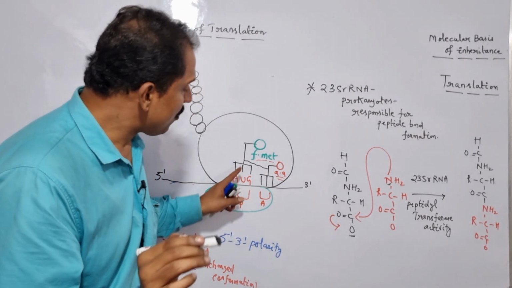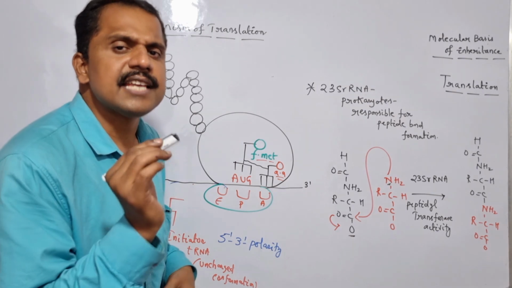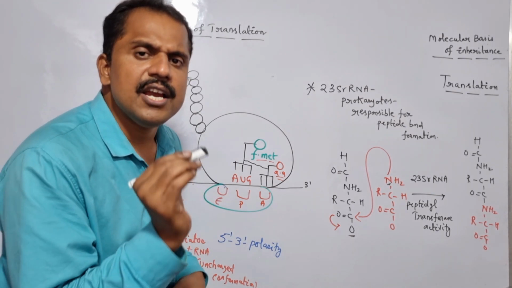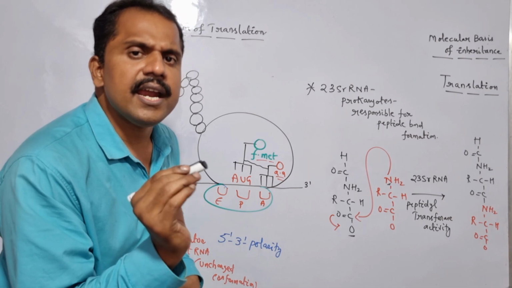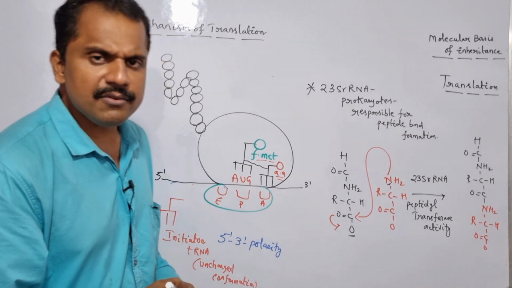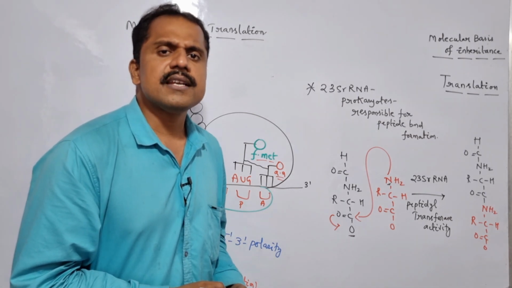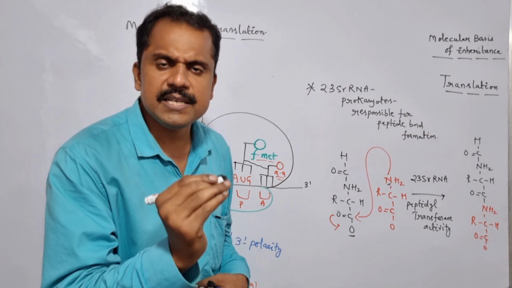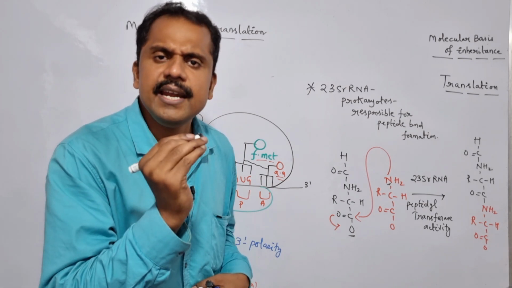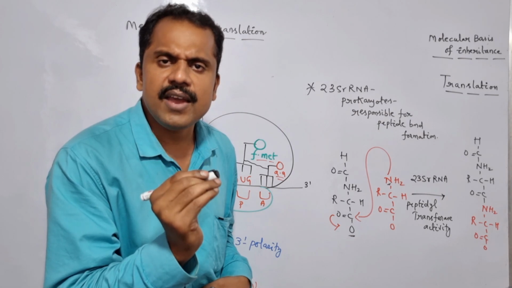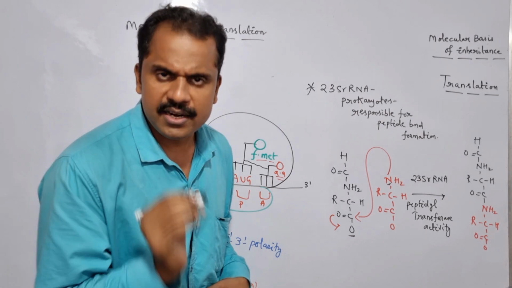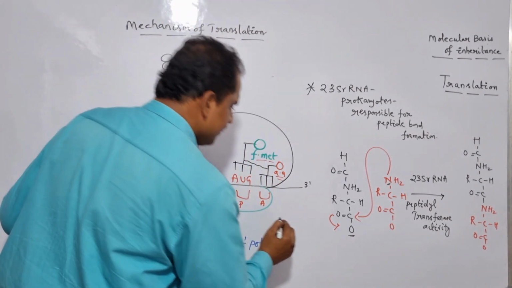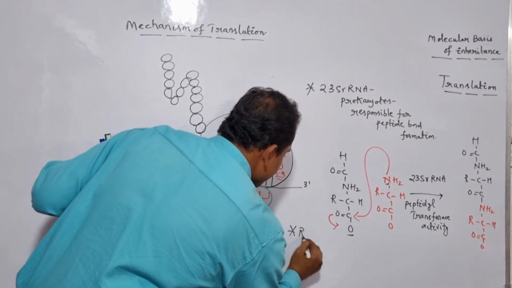And even no specific tRNA is capable of recognizing the stop codons or the termination codons like UAG, UGA and UAA. So in order to recognize the stop codons, the small subunit of the ribosome, or the specific translation mechanism, takes the advantage of a specific factor which is nothing but what? Release factor. Is it clear? So let me write it here. Release factor.